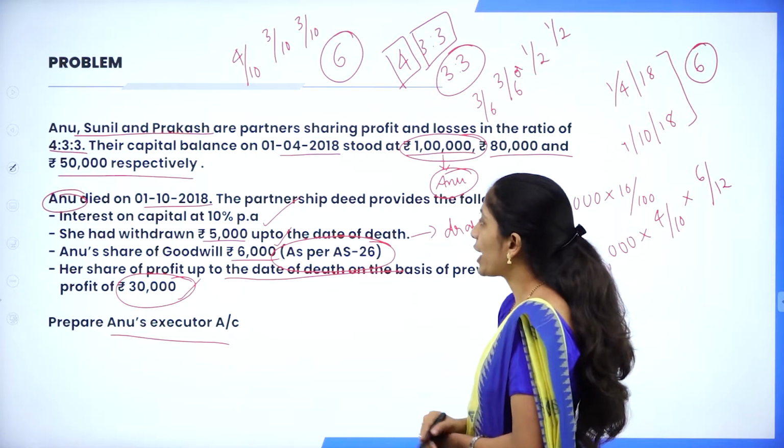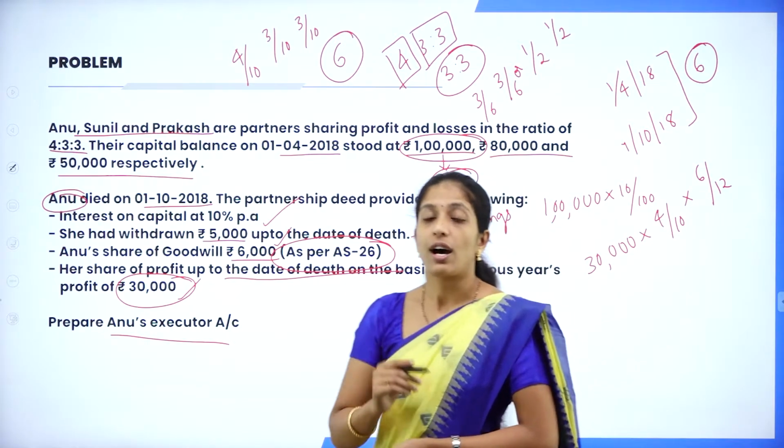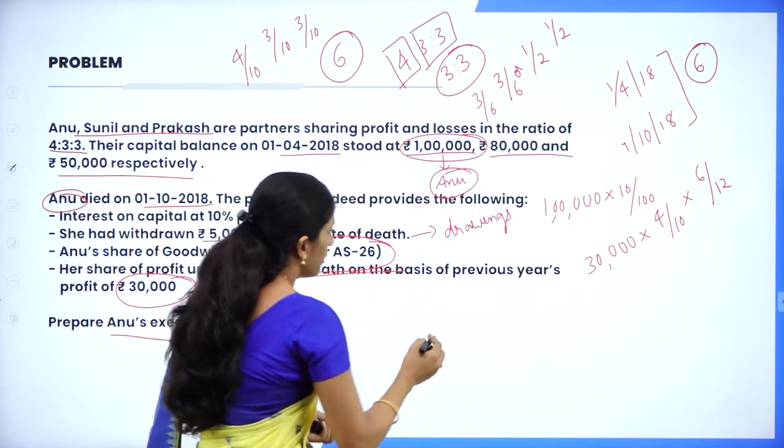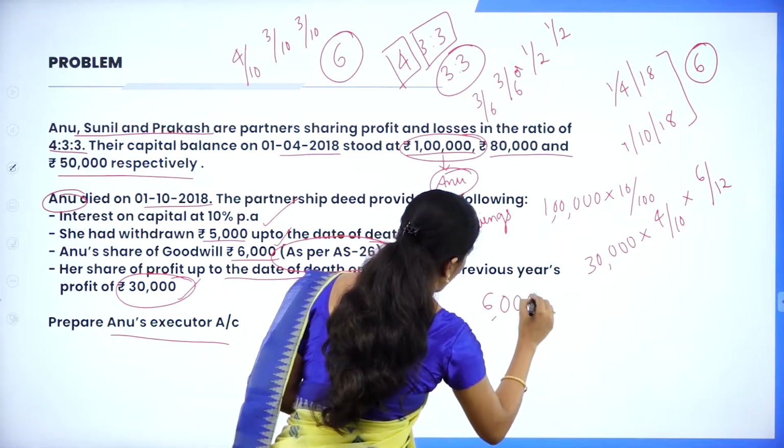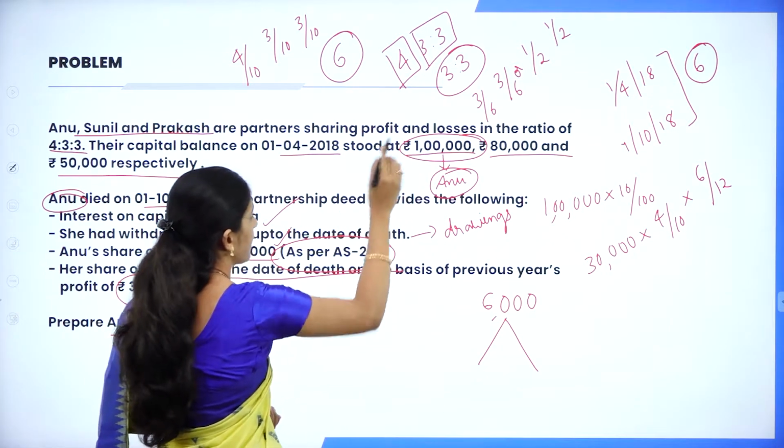Next, Anu's share of goodwill, 6,000. So Anu's share of goodwill is 6,000. Now this 6,000 has to be distributed among the remaining partners in which ratio?